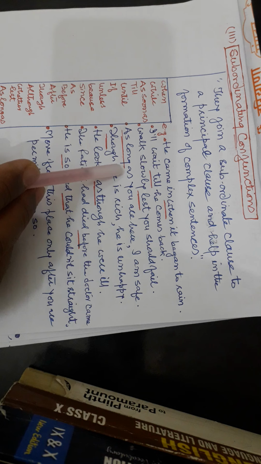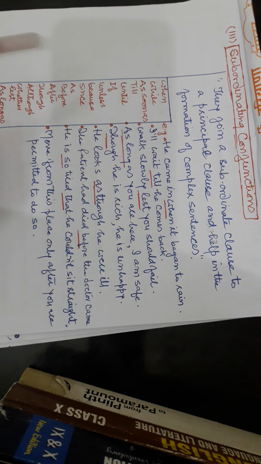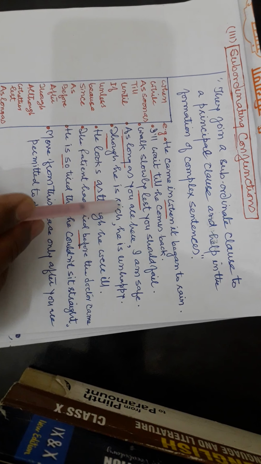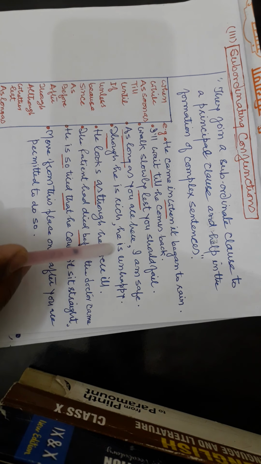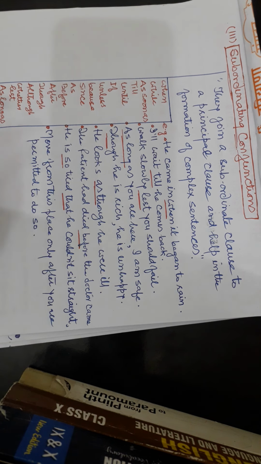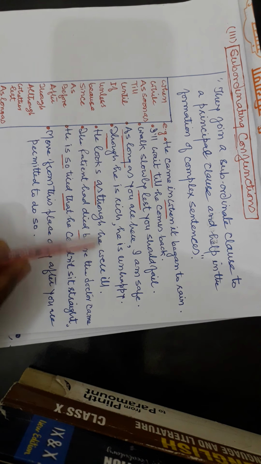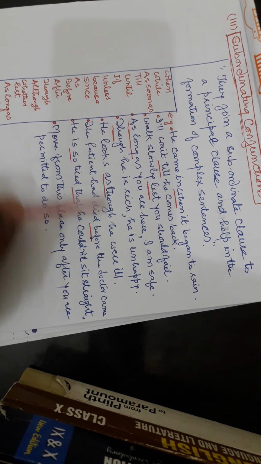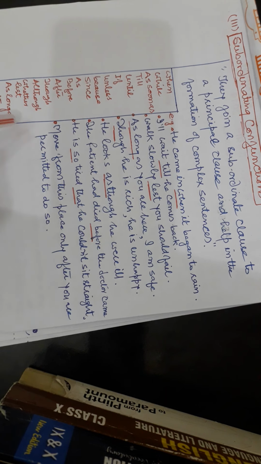As soon as you are here, I am safe. जब तक आप हैं तब तक मैं सेफ हूँ यहाँ पे. As long as, जब तक. Though he is poor, he is unhappy. यद्यपि वो पुअर है but he is unhappy. फिर भी खुश नहीं है. He looks as though he were ill. As though, suppose. ऐसा लग रहा है जैसे वो बीमार हो.